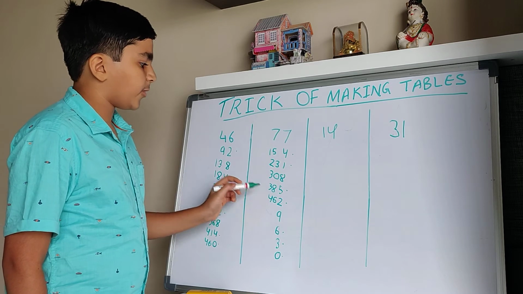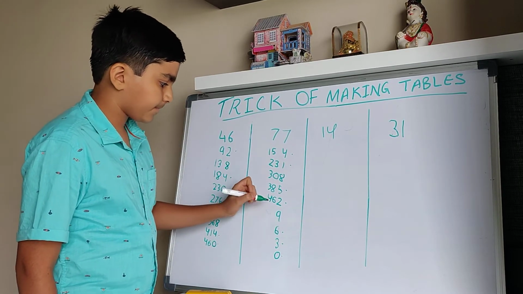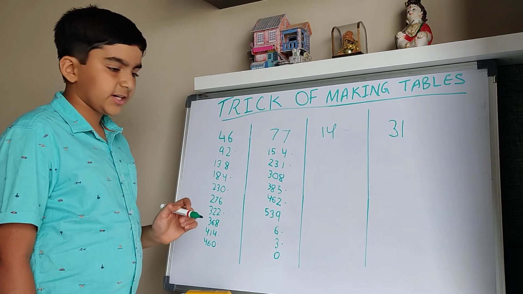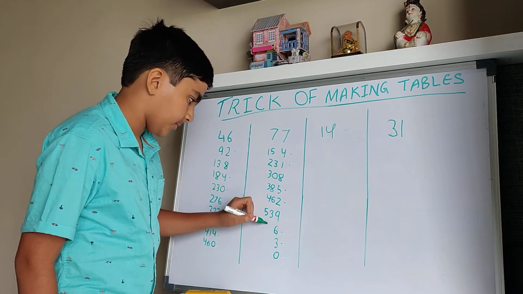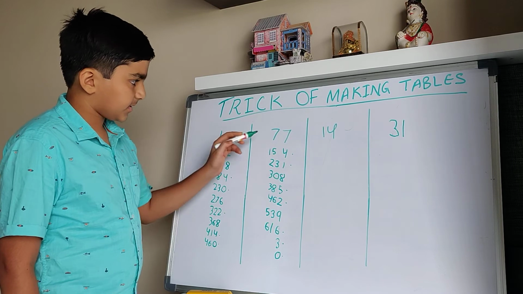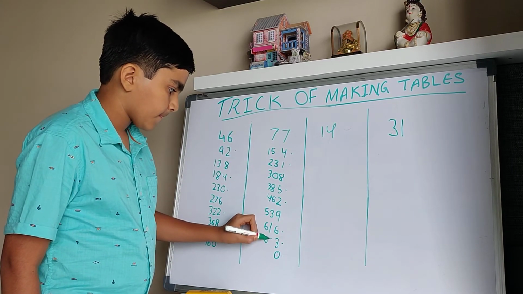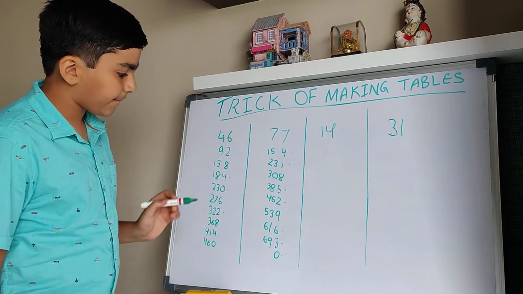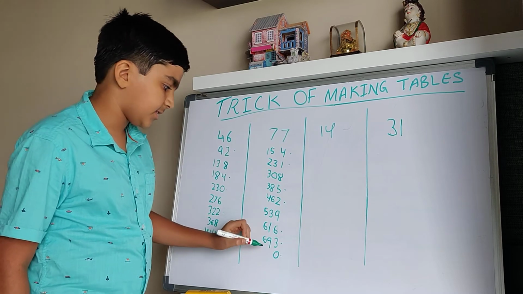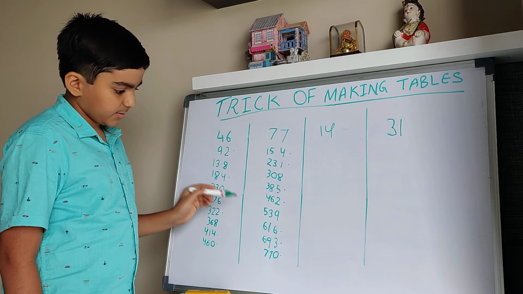Then 46 plus 7, it will be 53. 53 plus 7, it will be 60 plus 1, 61. 61 plus 7, it will be 68 plus 1, 69. Then 69 plus 7, it will be 76 plus 1, 77. So here the table is made.